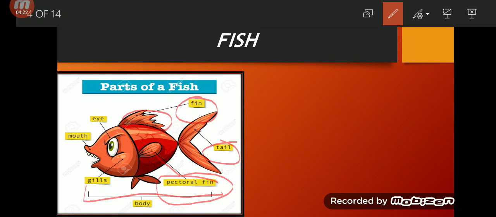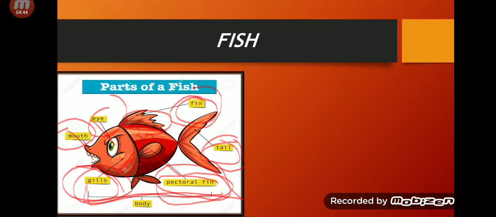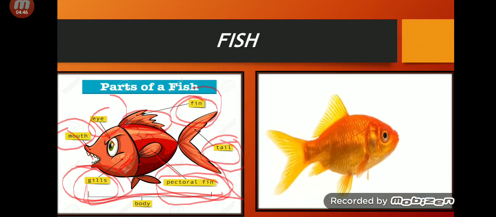This whole is, of course, its body. Here are lines like this. These are called gills. It's the mouth, it's the eye. Mouth, eye, fin. This is the second fin. Then we have the tail, whole body and gills.